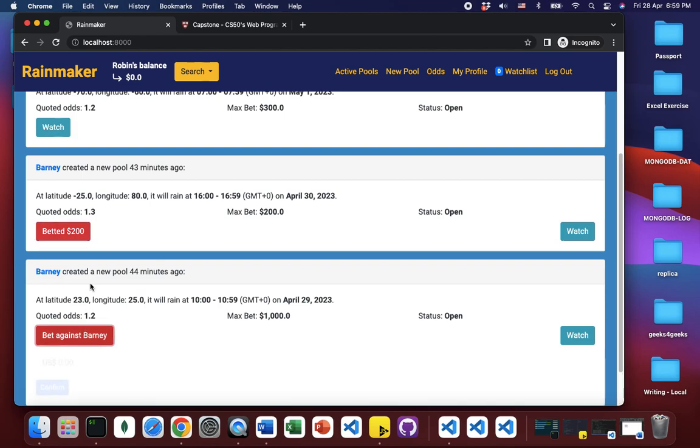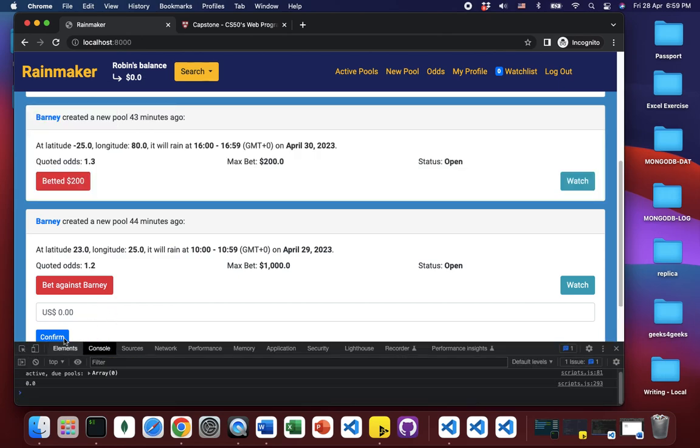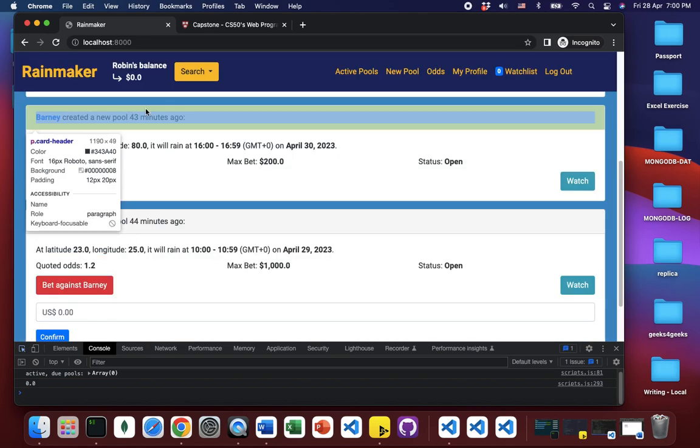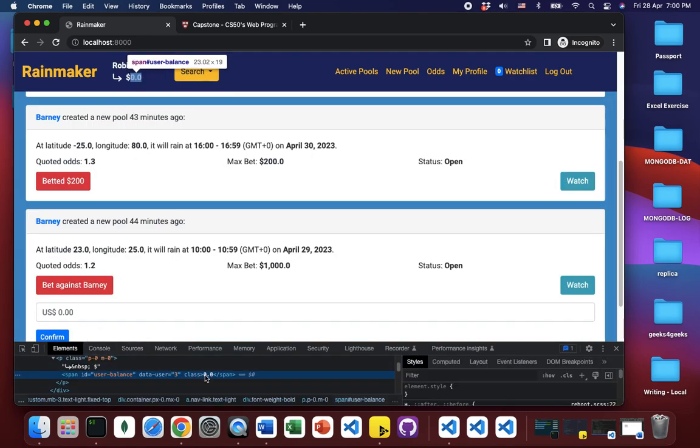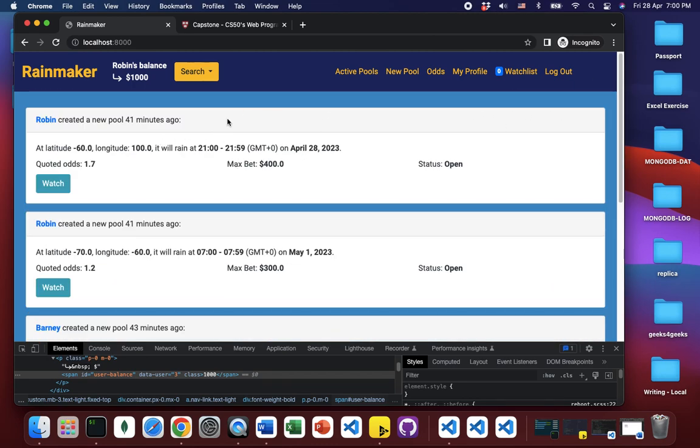The balance is already reduced and I can no longer place another bet. Now that my balance is zero, if I try to circumvent the system control, let's say I'm very familiar with HTML and I try to circumvent the front end validation by changing the value here, will it work? Now I try to submit a bet. It will not go through because there is backend validation.